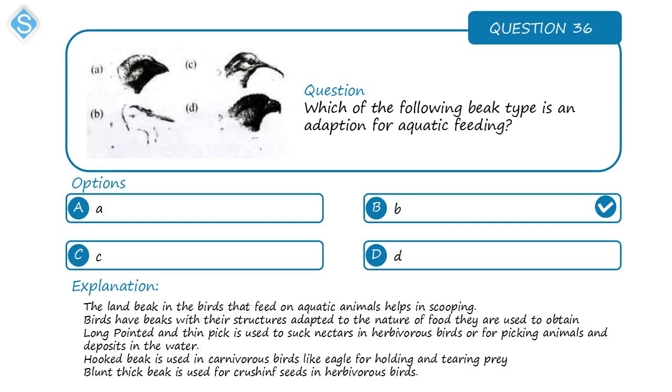Option C has a long, thin, and slightly curved beak, and that bird would most likely feed on nectar of flowers. So that long beak will allow it to reach into the nectar of the flower. While option D, the bird there has a short and hooked beak. If you look at the tip of that beak, it is hooked. Such a bird would most likely be carnivorous, that it would feed on animals. That hooked beak is for holding and shearing prey.